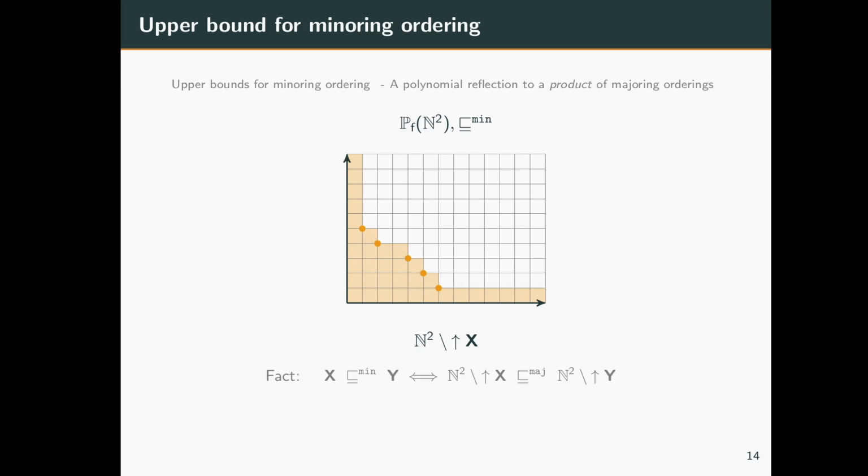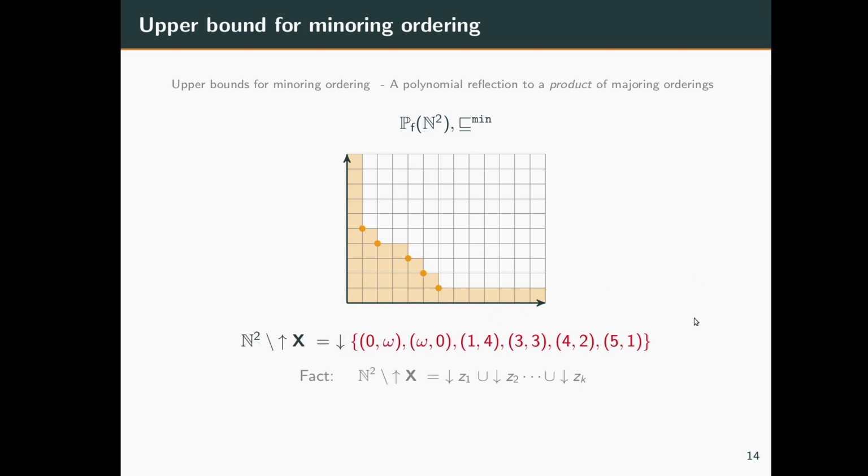Right. Notice that the complement of this upward closure is a downward closure, and hence we can write it as a finite union of ideals, i.e., a finite union of the form downward closure of z1, union downward closure of z2, up to downward closure of zk, where each z_i is of the form (n, omega), where n is some natural number, or (omega, n), where n is a natural number, or (n, m), where n and m are both natural numbers. So here the (0, omega) roughly denotes this strip along the y-axis, and this (omega, 0) roughly denotes this strip along the x-axis, and all the other elements denote these smaller strips.